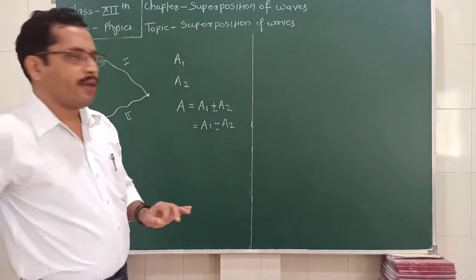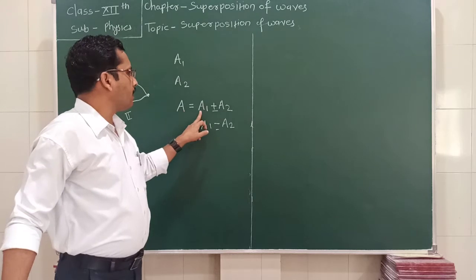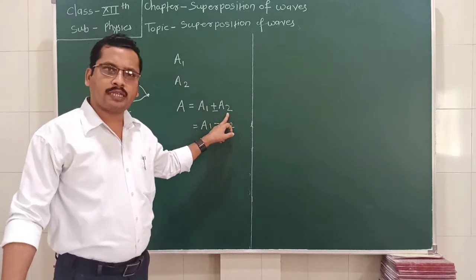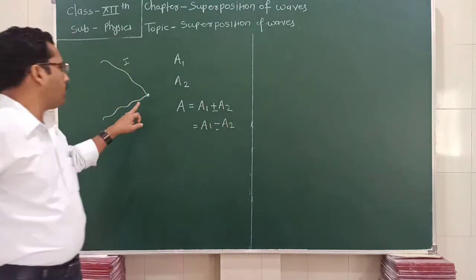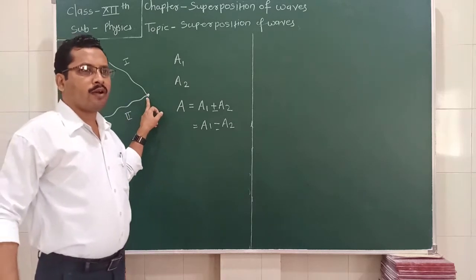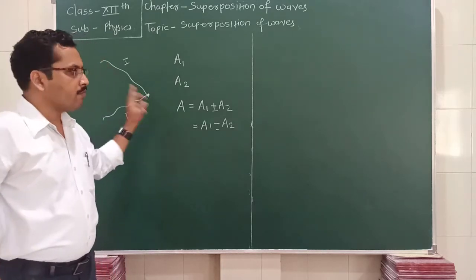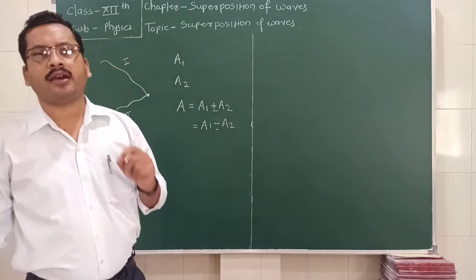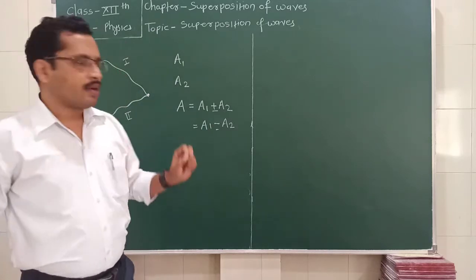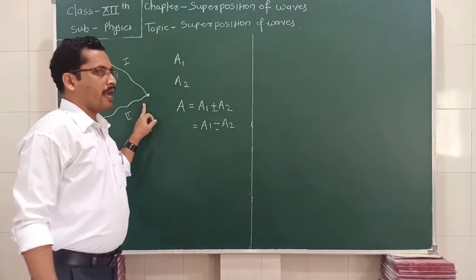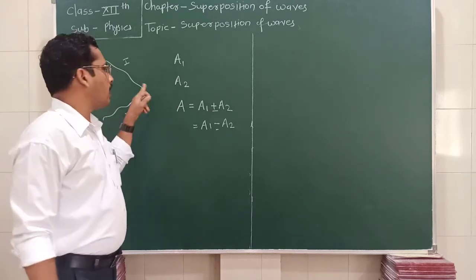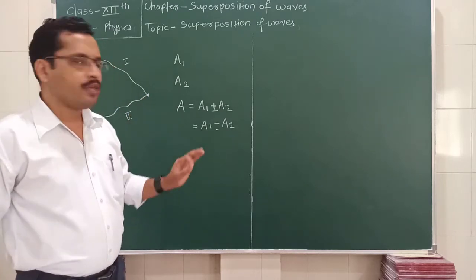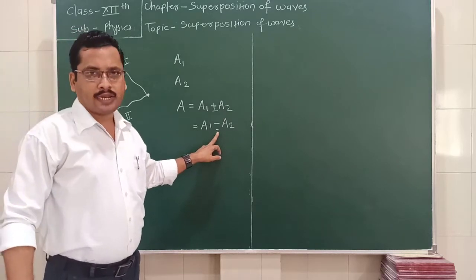And when they are in phase, the amplitude becomes a1 plus a2, the maximum amplitude. This particle vibrates with the maximum amplitude, or it has a maximum displacement. And the minus sign arises when the crest of one wave and the trough of the second wave arrive at this point. Then we use the minus sign here.